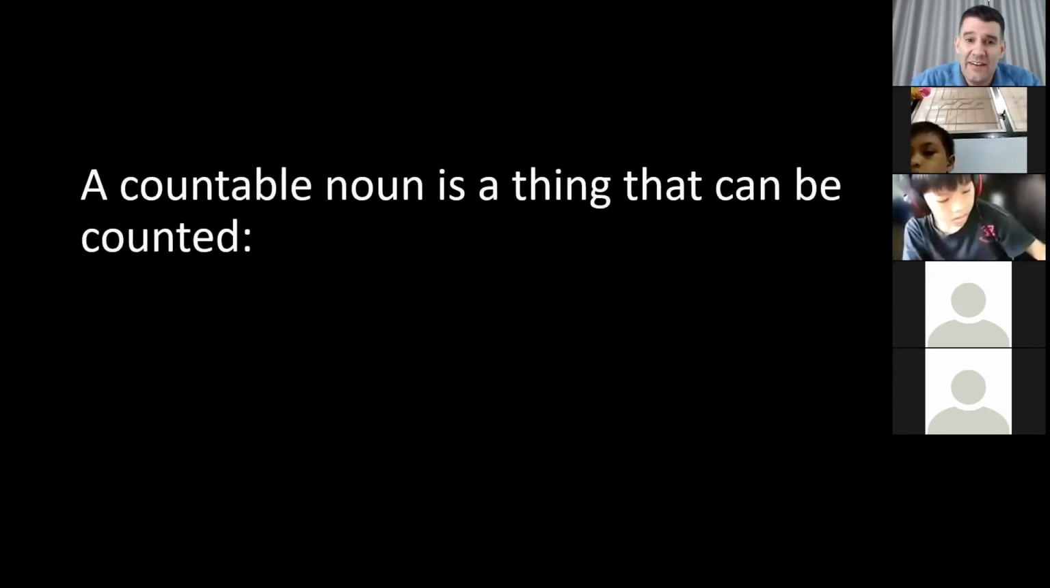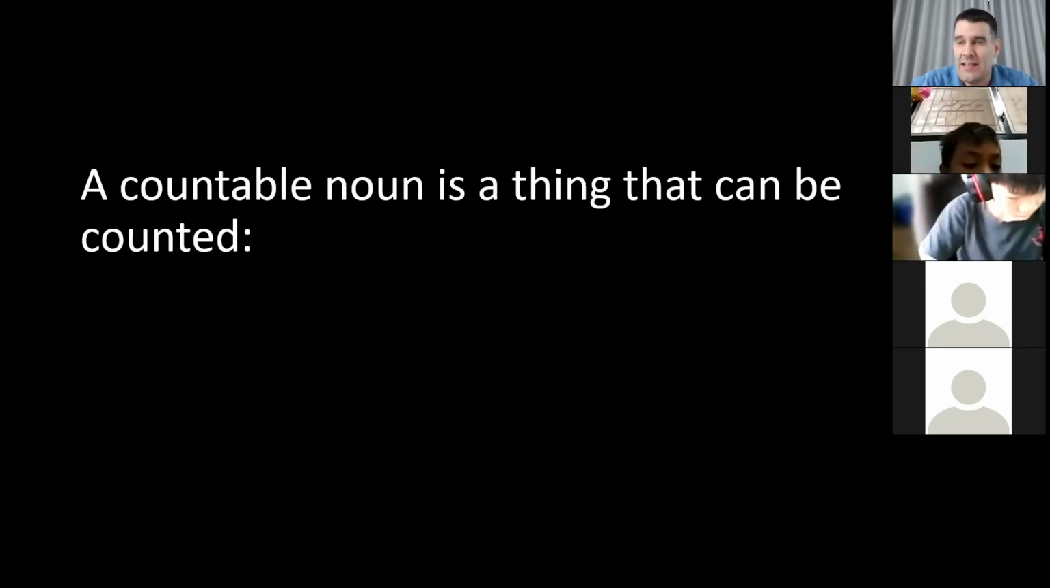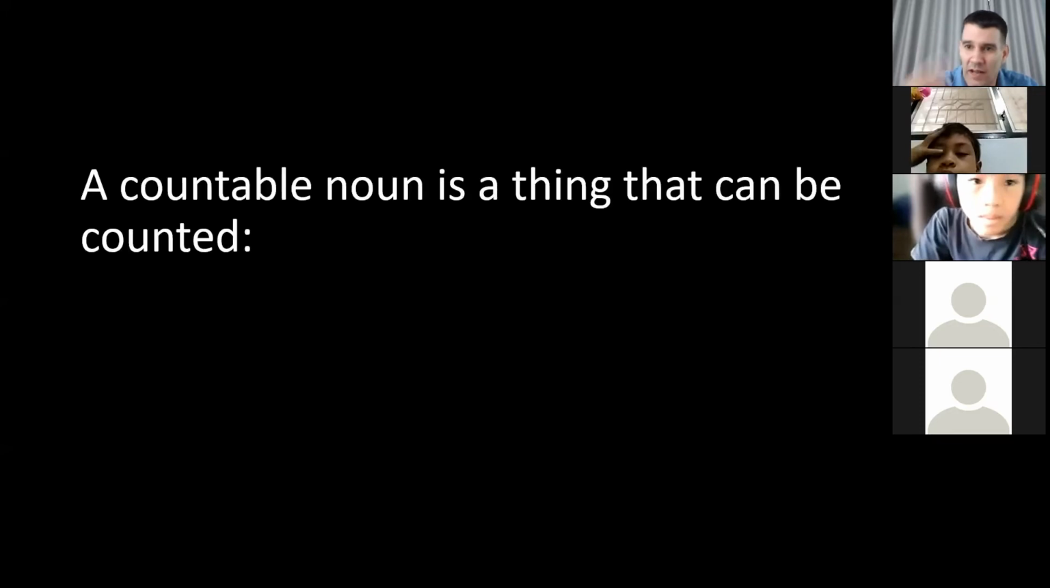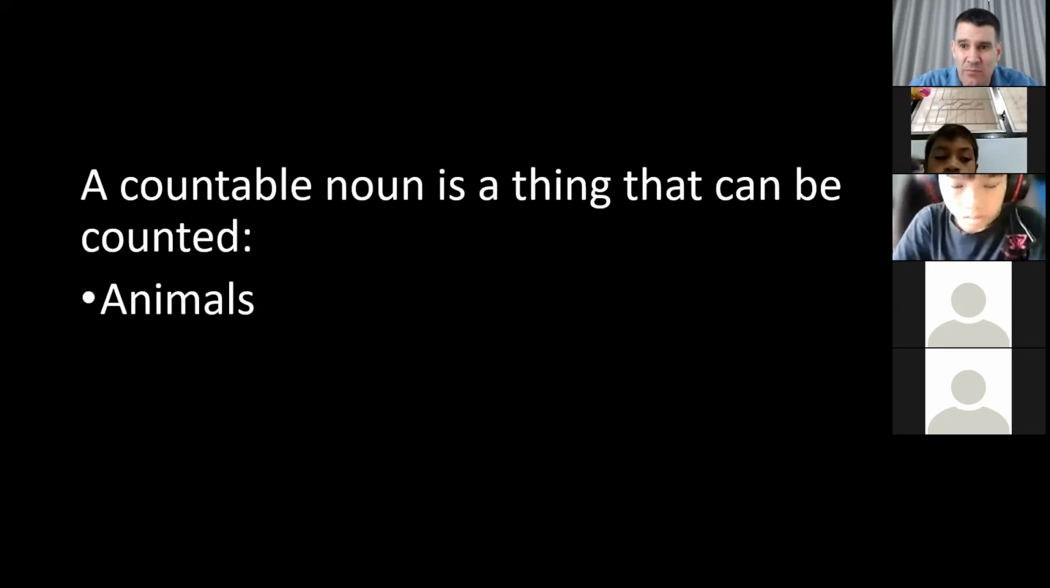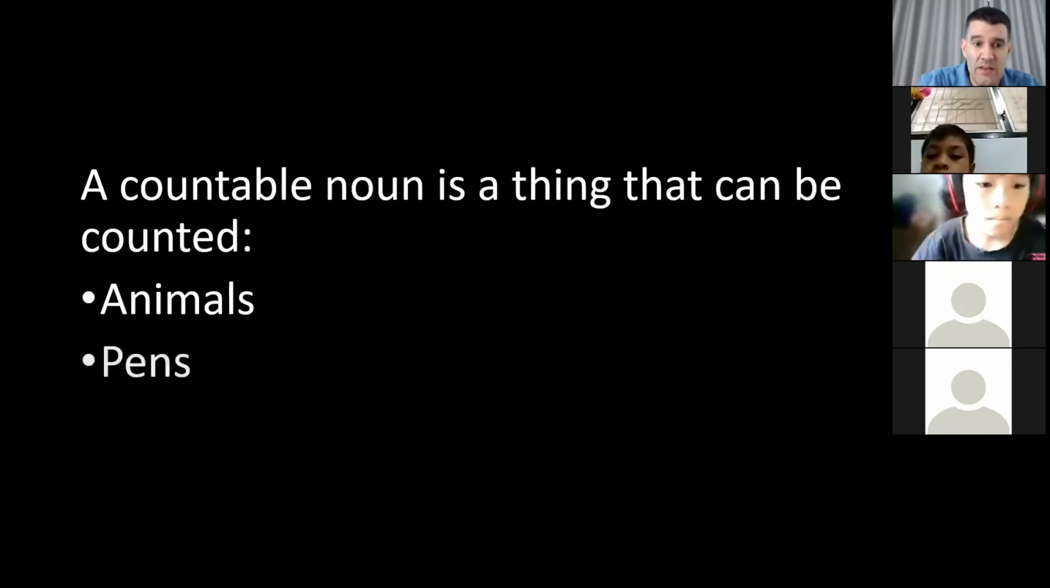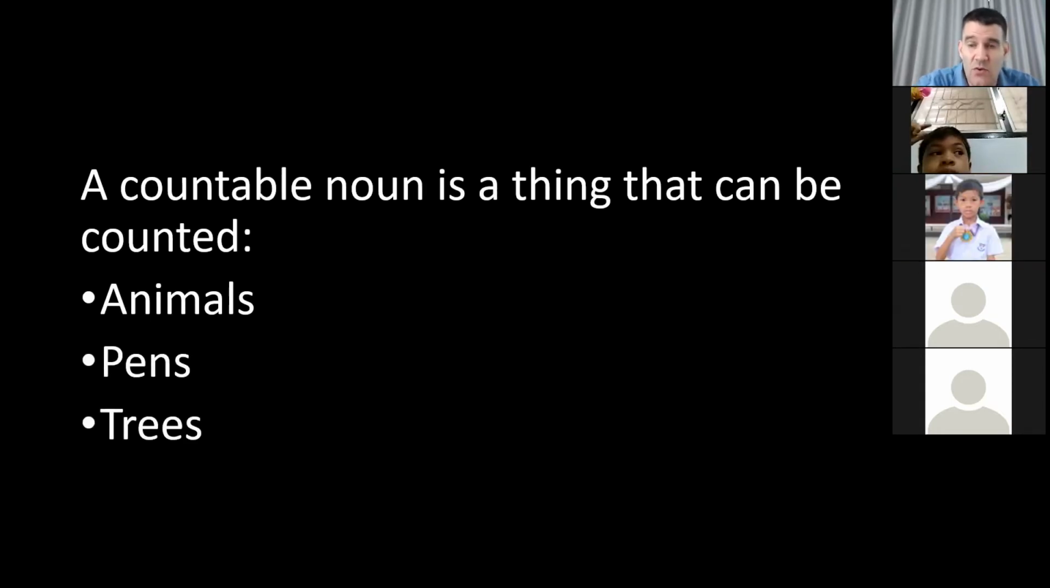So a countable noun is a thing that can be counted. Many things are like this, like a pencil or a phone, a TV, a bag, a bed, a house. You can count them. 1, 2, 3, 4, 5. So other things like animals. If you have 5 dogs, you can count 1 dog, 2 dogs, 3 dogs, 4 dogs, 5 dogs. You can count them. Or pens. Maybe you have 2 pens, 1 pen, 2 pens. Or trees or flowers. You can look out your window and count 1, 2, 3 trees.